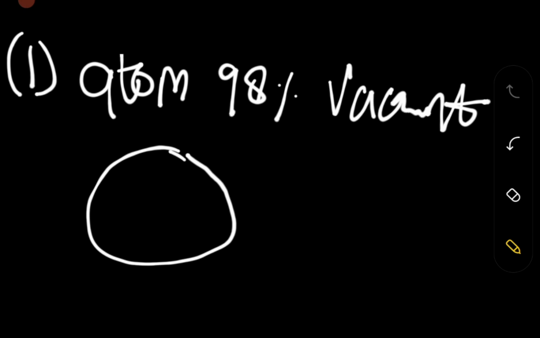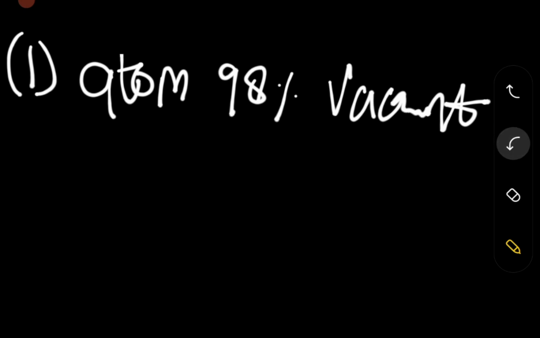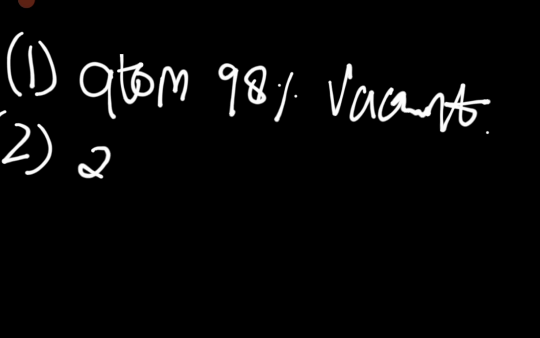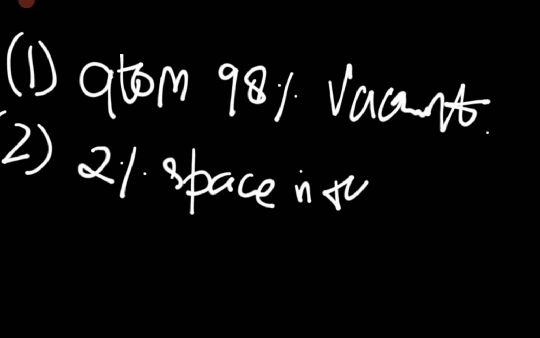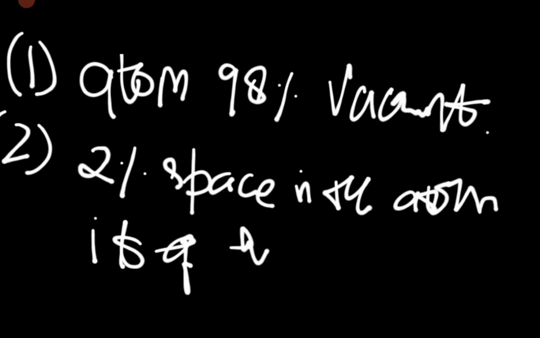The second point is that for the deflection, only 2% of the space in the atom is of positive charge.